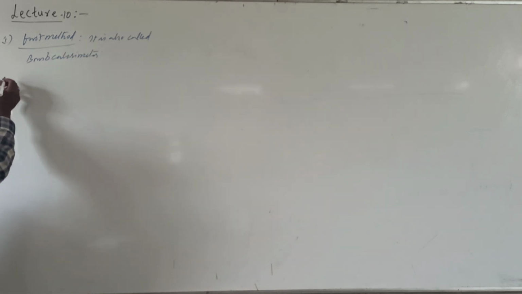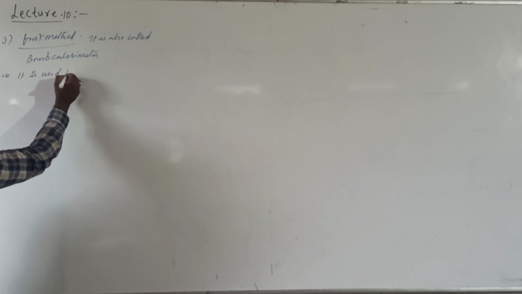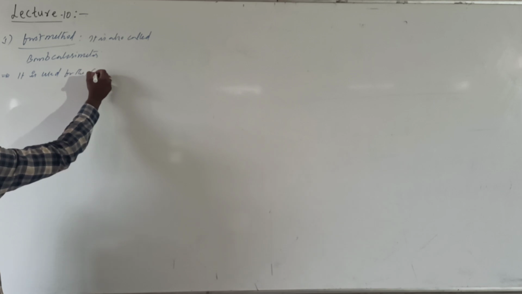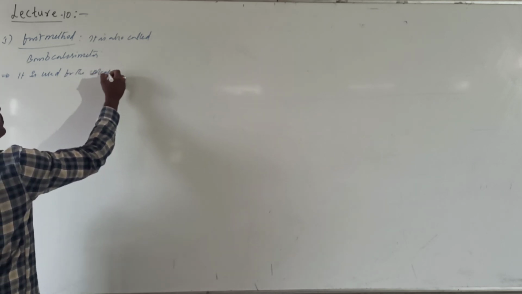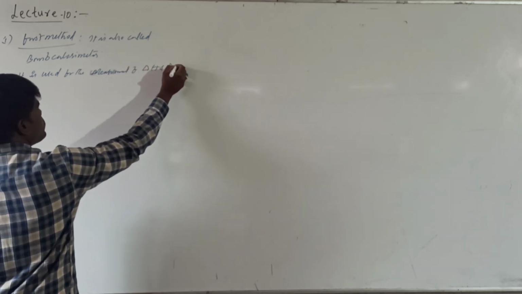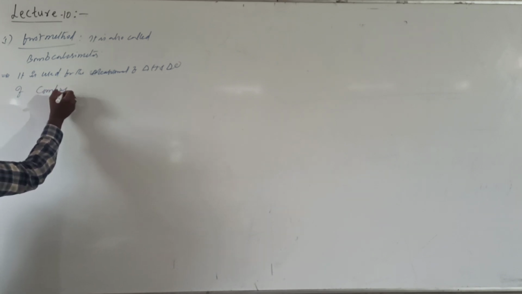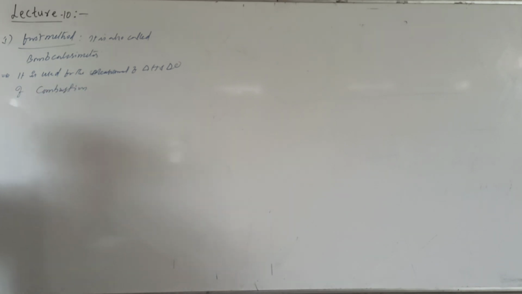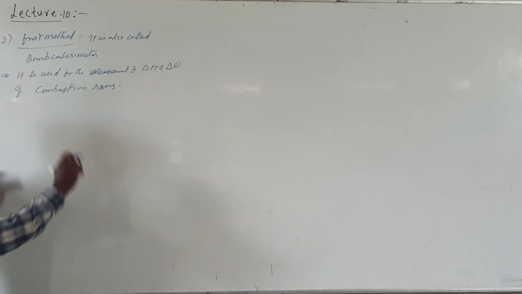It is basically used for the measurement of delta H and delta U of combustion reactions. Which type of reaction is it? It is only used for the measurement of enthalpy change or energy change of combustion reactions.